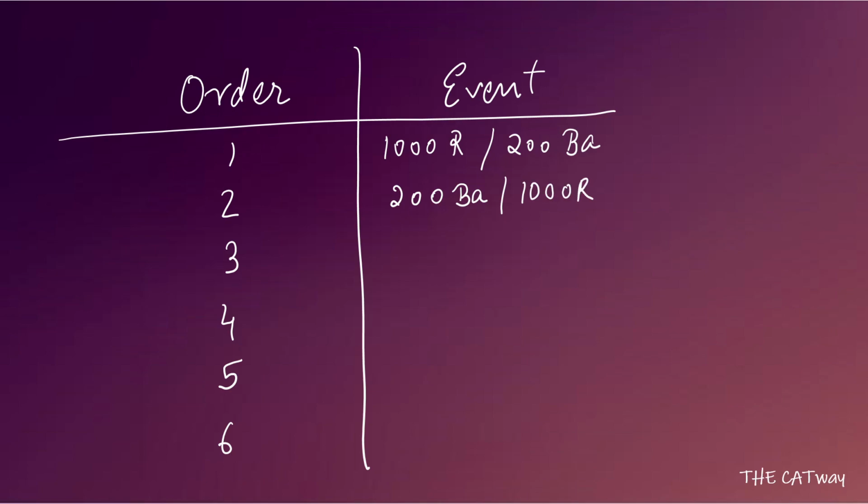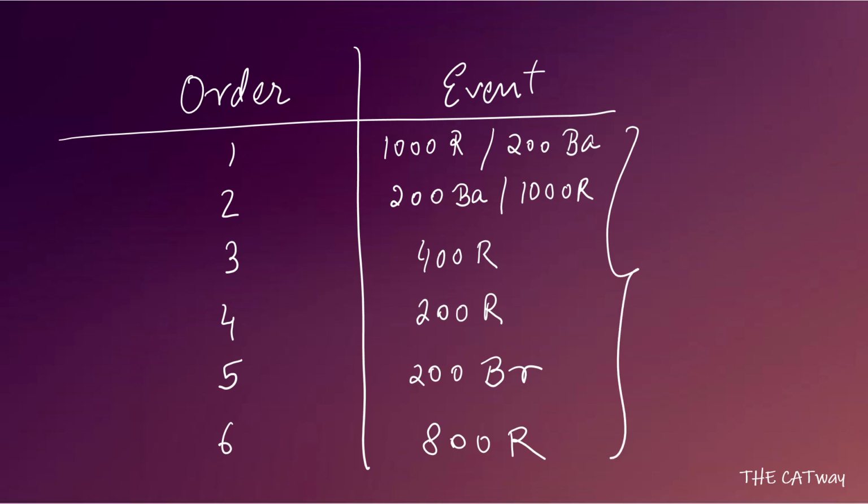From third we have all of them fixed: 400-meter running, then 200-meter running, then 200 breaststroke, and at the last it is 800-meter run. Okay, so we have all our events in sequence order. Now we can answer the questions accordingly.